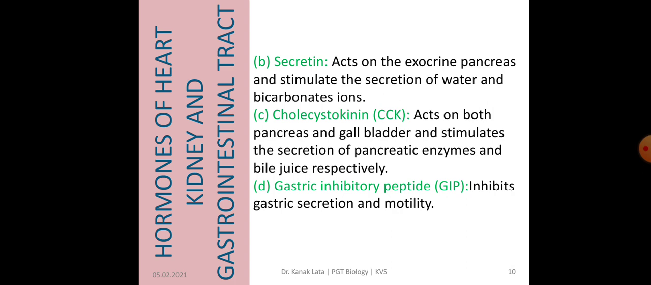Next is secretin, which acts on exocrine pancreas and stimulates secretion of water and bicarbonate ions. Another secretion is cholecystokinin. It acts on both pancreas and gallbladder and stimulates the secretion of pancreatic enzyme and bile juice respectively. Next is gastric inhibitory peptide that inhibits gastric secretion and motility.